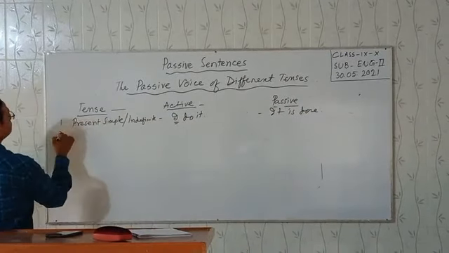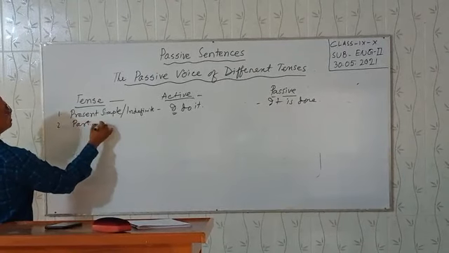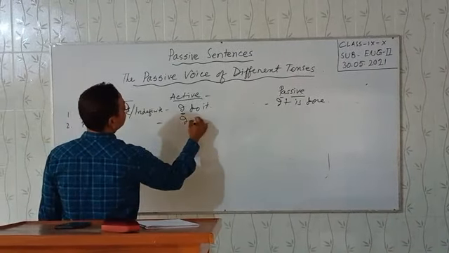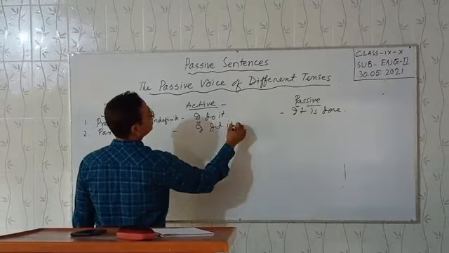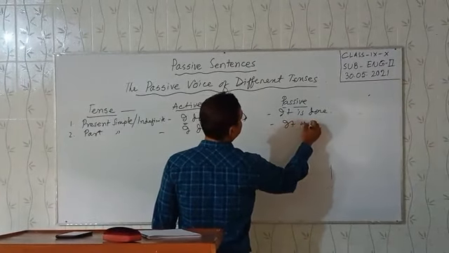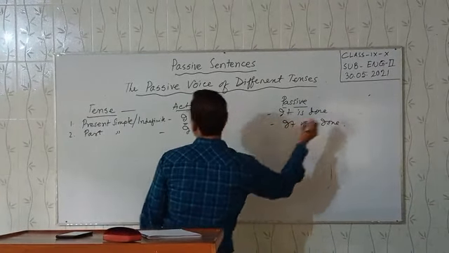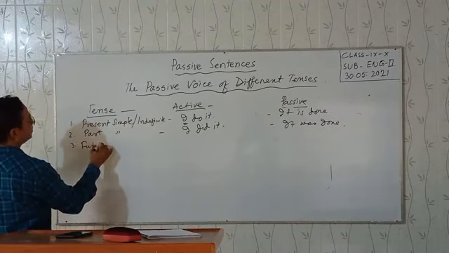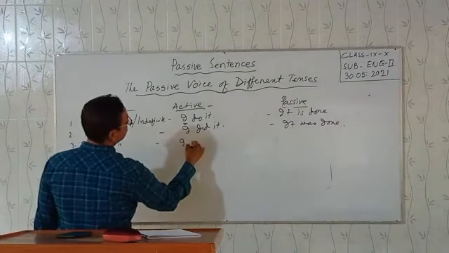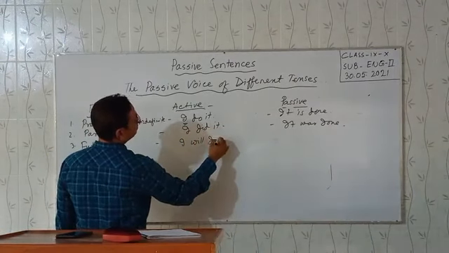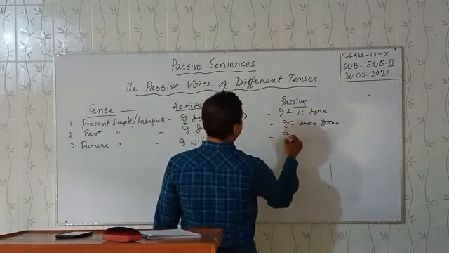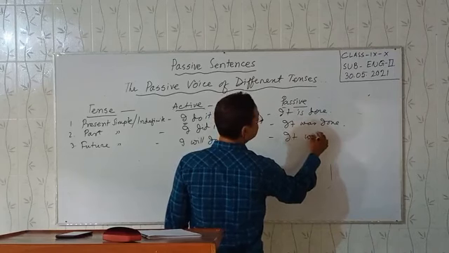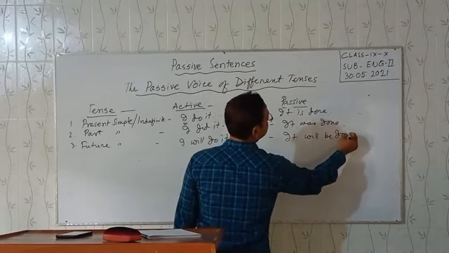Past simple. I did it. It was done. Future simple. I will do it. Passive is it will be done.